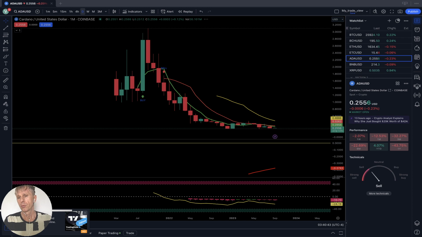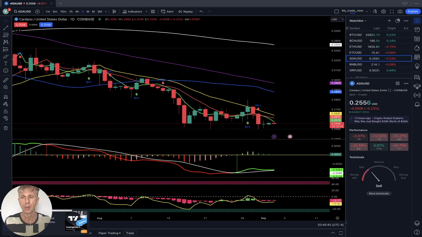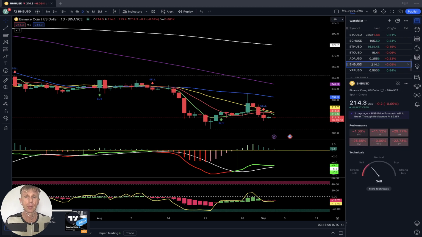Now let's move to performance. Performance weekly minus 2%, 1 month minus 12.5%, and year to date still positive plus 4%. Binance is flat today also.